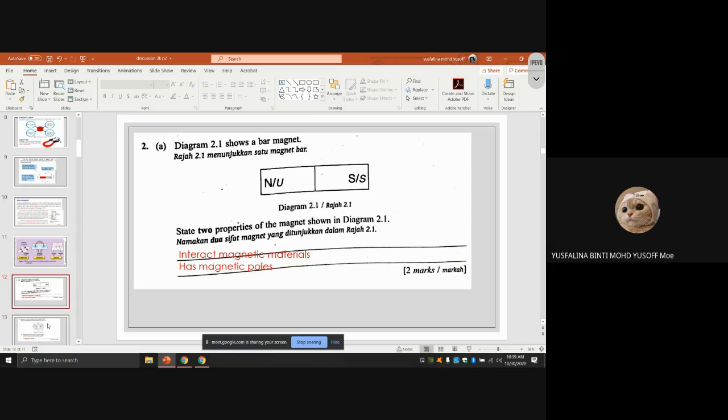If you want to see the video, that video is also on my YouTube channel. You can see it again if you want, maybe it will be clearer. So diagram 2.1 shows a bar magnet. State two properties of the magnet shown in diagram 2.1. The first is that it interacts with magnetic materials, and also it has magnetic poles.